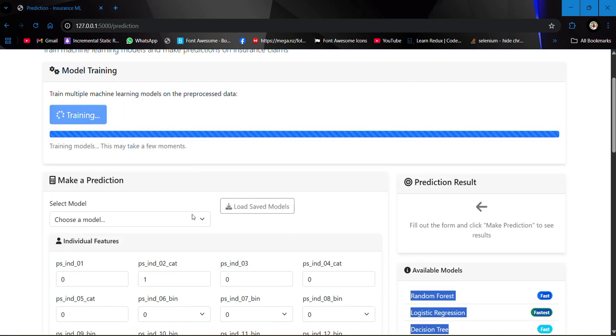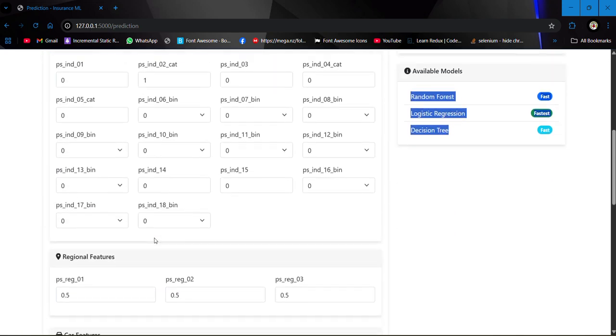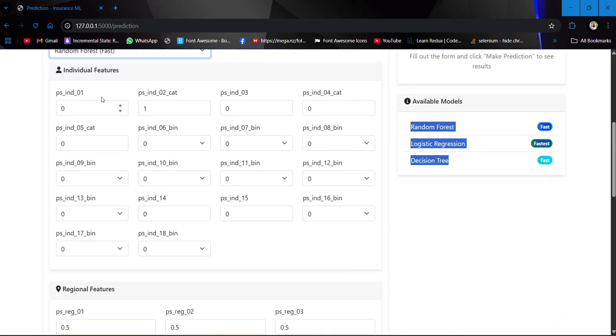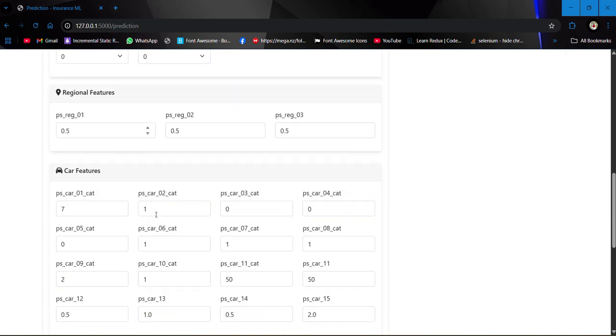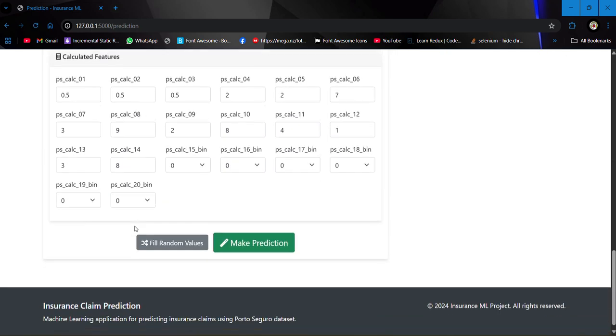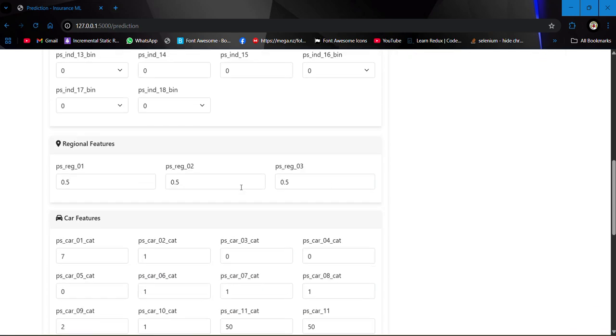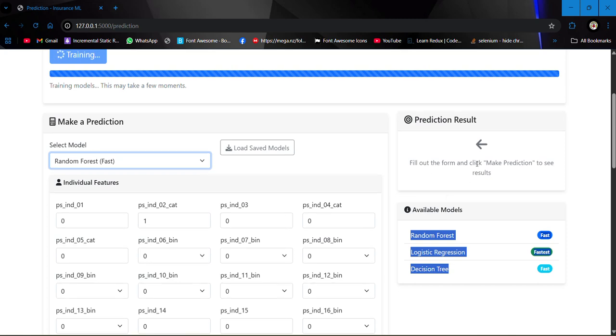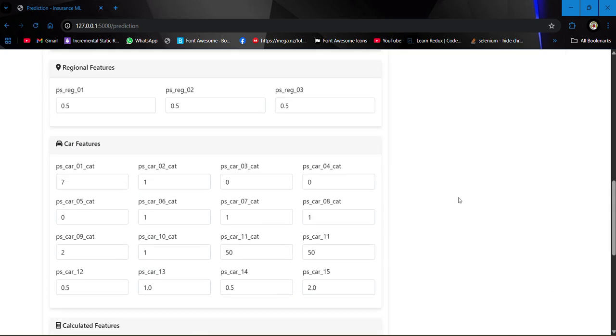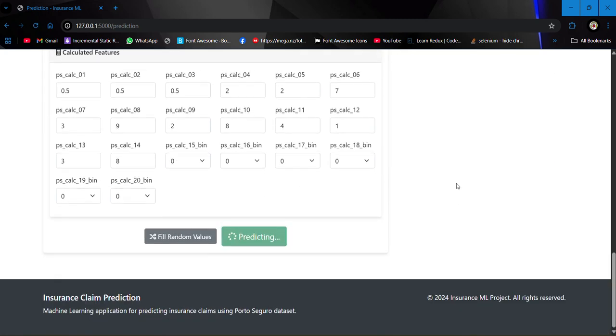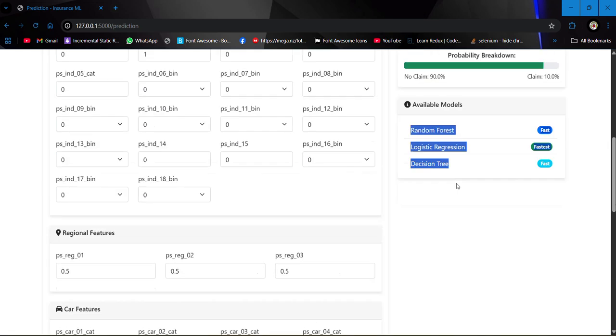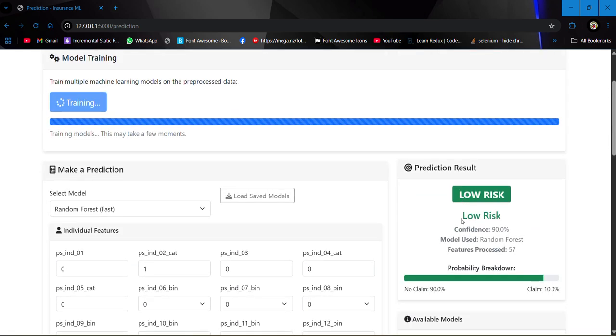Till then, if I click here, in random folders we have all the individual features, regional features, car features, and all the calculated features. And here we will get our prediction result. If I make a prediction, you can see here we have low risk, confidence 90%, model used random forest, and feature process 57.